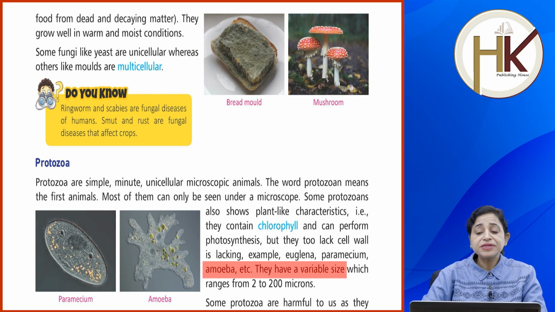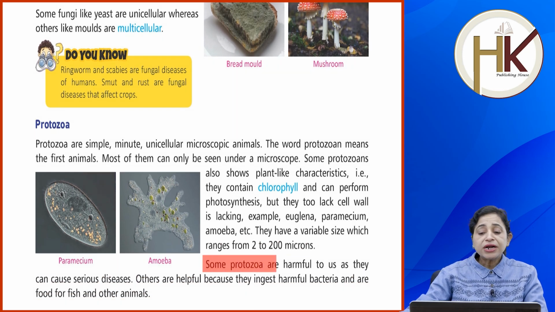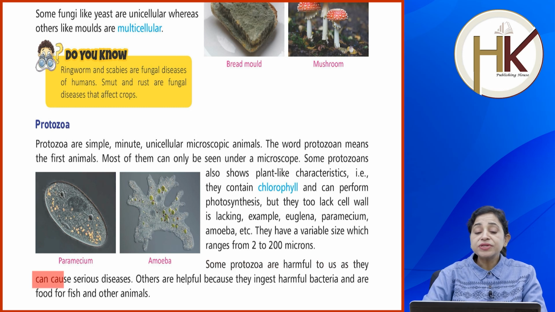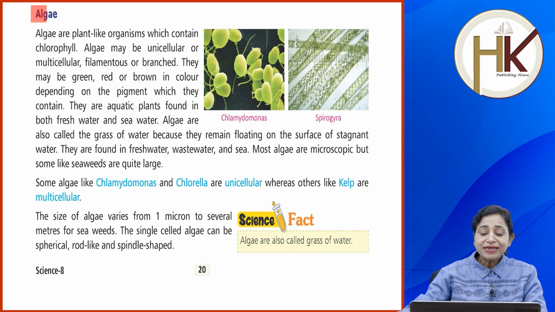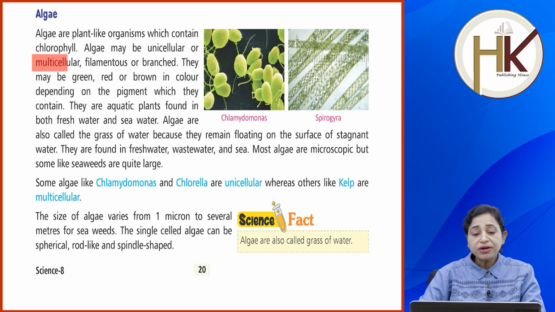They have a variable size which ranges from 2 to 200 microns. Some protozoa are harmful to us as they can cause serious diseases. Others are helpful because they ingest harmful bacteria and are food for fish and other animals. Algae are plant-like organisms which contain chlorophyll. Algae may be unicellular or multicellular, filamentous or branched.